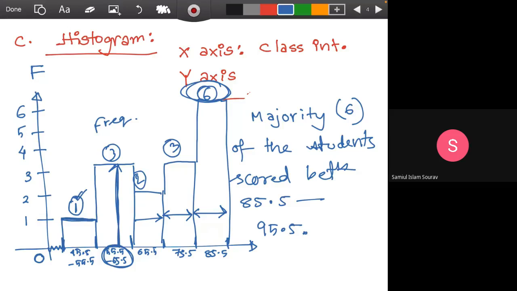Okay, so majority of the students scored between 85.5 to 95.5.